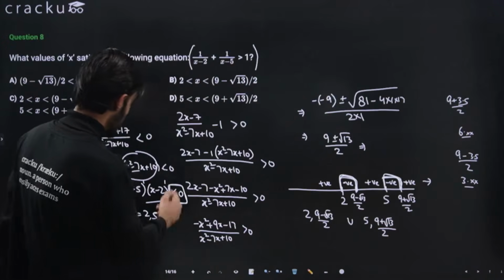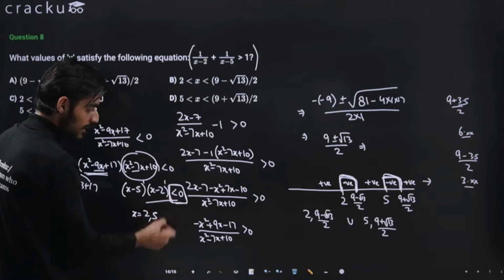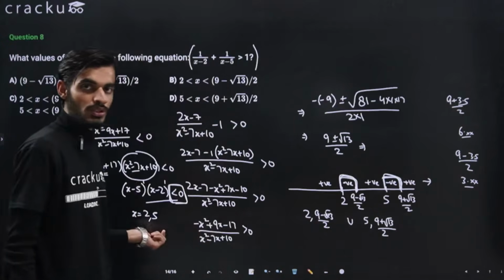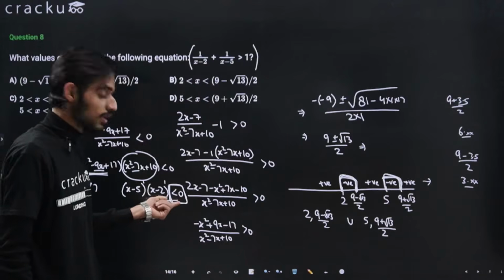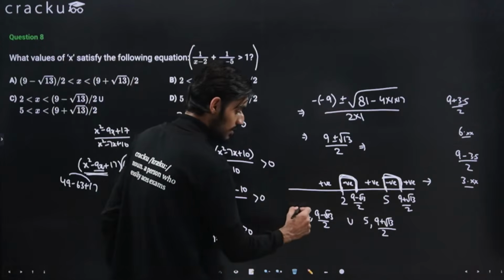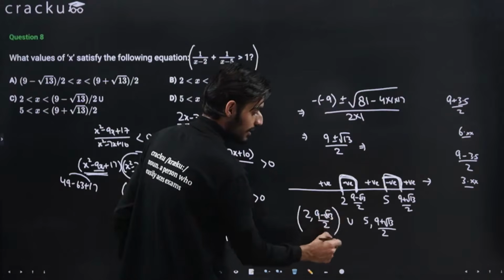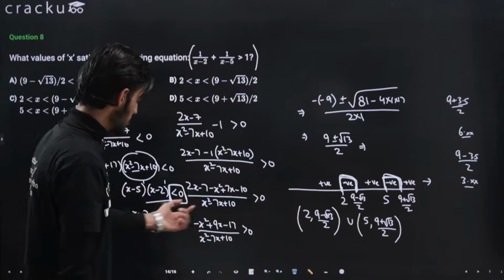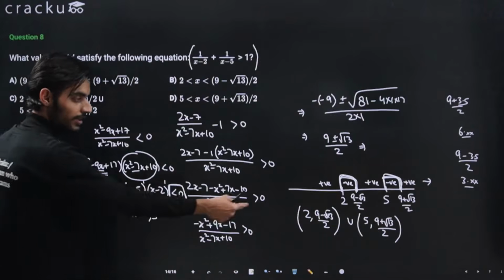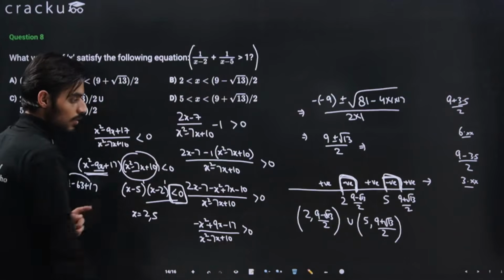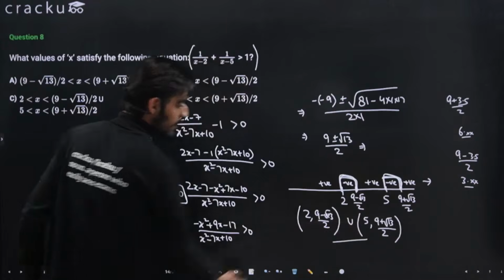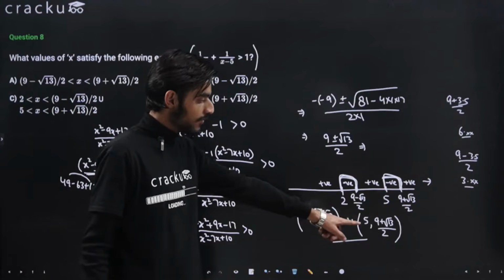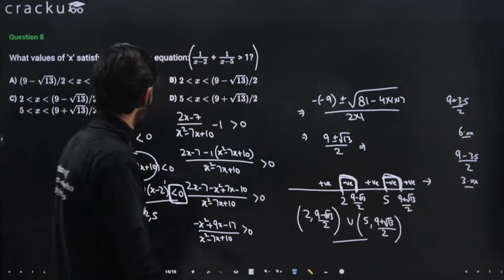Again, because this is not equal to, right, this is less than 0, and at the critical points this term will be equal to 0, and we are not asked to calculate equal to 0. So the bracket will be open, right? The end values will not be counted. This will not be a closed bracket because this is less than 0, and at the critical point this will be equal to 0. Okay, so this will be the answer, that is from 2 to (9 minus root 13) by 2, union 5 comma (9 plus root 13) by 2.